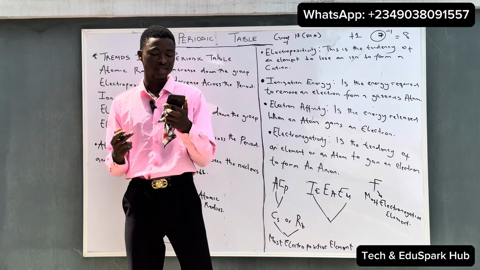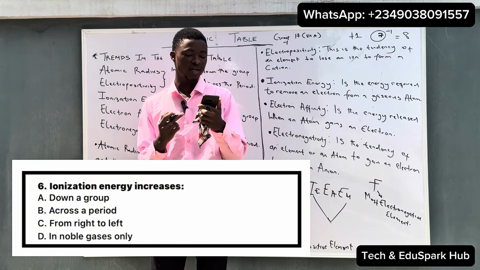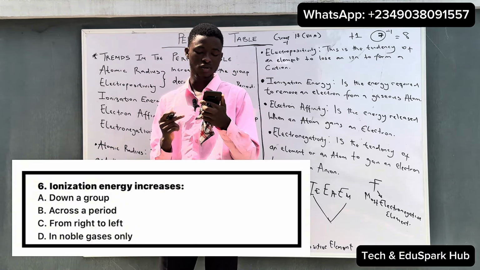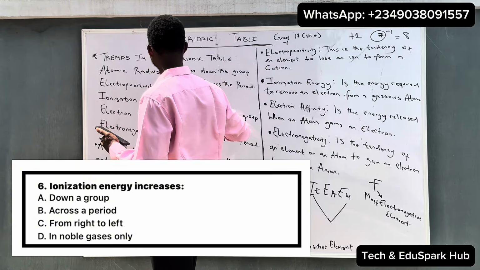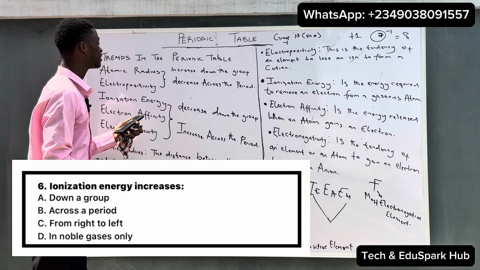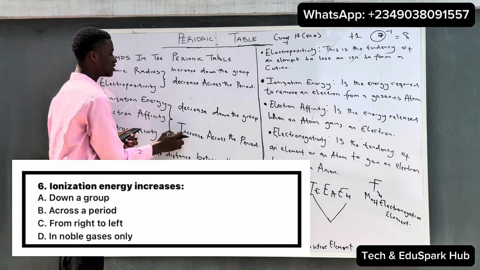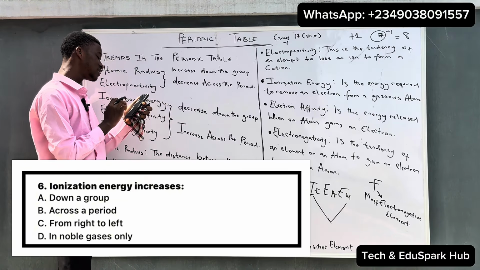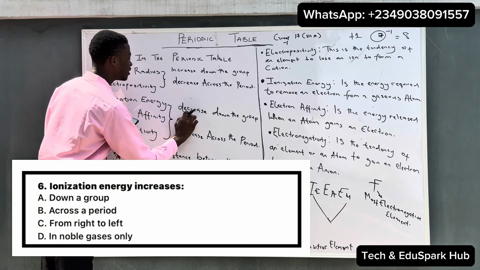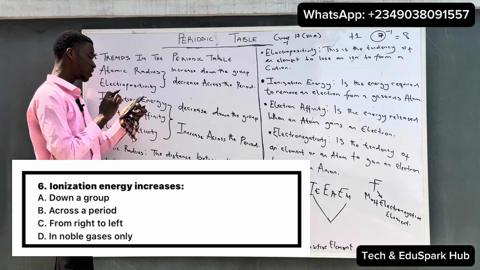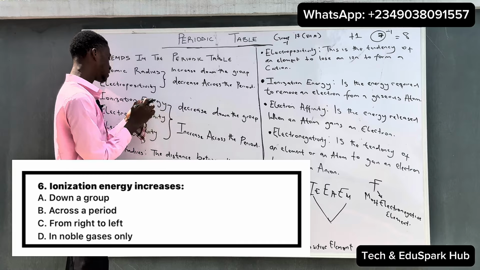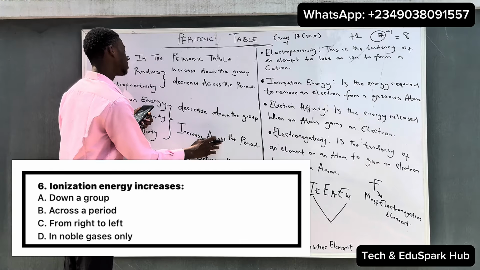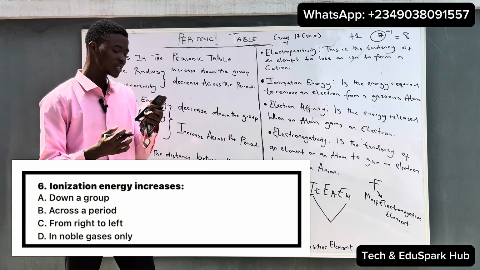And we have another question which says, ionization energy increases A, down the group, B, across a period, C, from left to right, and D, in noble gas only. So to this kind of question, let's look at the trend of the ionization energy. We said the ionization energy decreases down the group and increases across the period. So let's look at what is correct. The question says ionization energy increases down the group. Ionization energy does not increase down the group, it decreases down the group. So option A is wrong. And the second option, option B, says ionization energy increases across the period. So ionization energy increases across the period. So option B is correct to this kind of question.